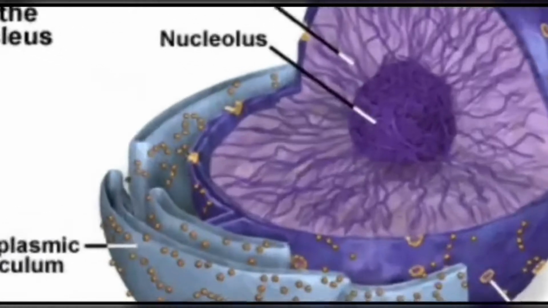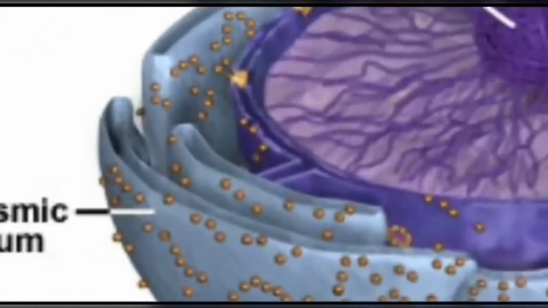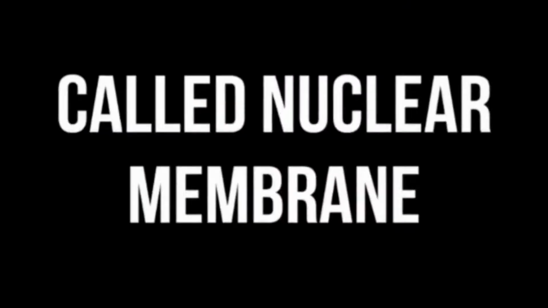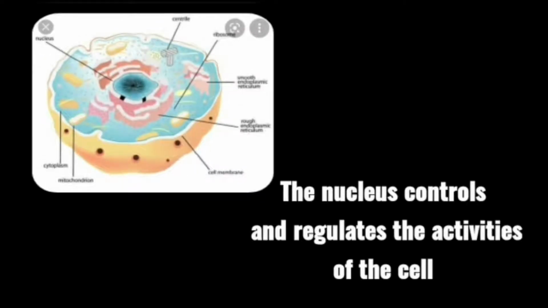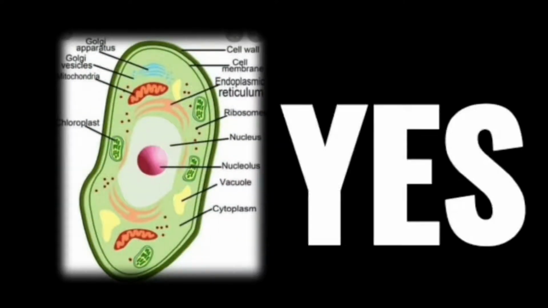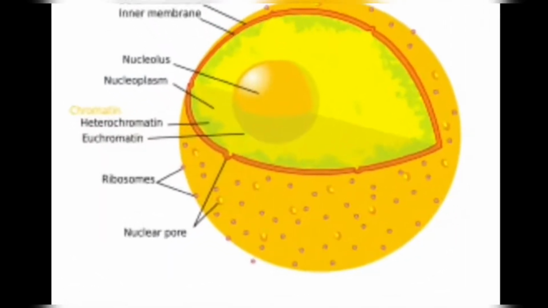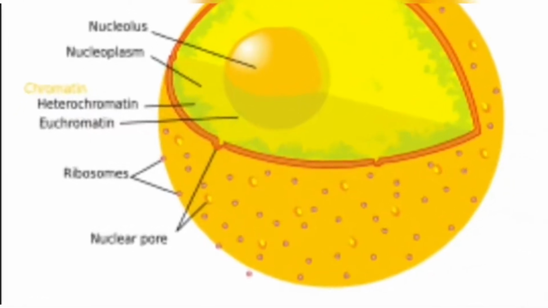If we zoom in on the nucleus, you can notice that it is spherical in shape. Its outer structure is a two-layer membrane called the nuclear membrane. It is the same as the cell membrane of the cell. So, friends, what do you think its function and structure would be? Similar to the cell membrane? Yes, its function and structure is similar to the cell membrane of a cell, which keeps the things inside the nucleus separate from other parts of the cell.